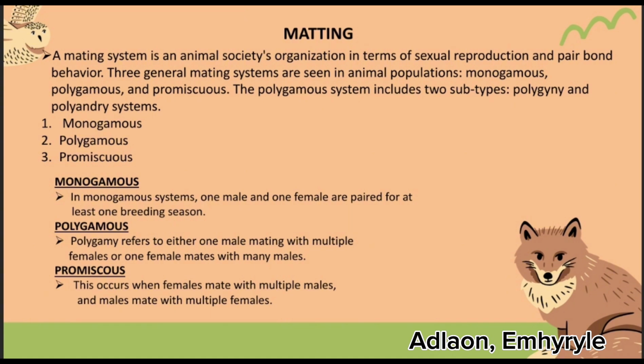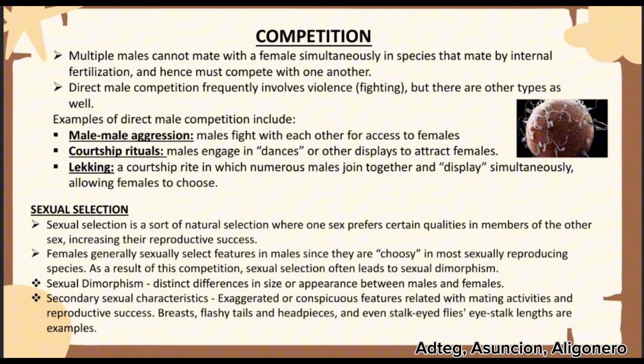Example: a person who regularly has short-term or non-committed sexual relationships with various partners with no intentions of forming a lasting bond. Competition. Multiple males cannot mate with a female simultaneously in species that mate by internal fertilization and hence must compete with one another. Direct male competition frequently involves violence or fighting, but there are other types as well.